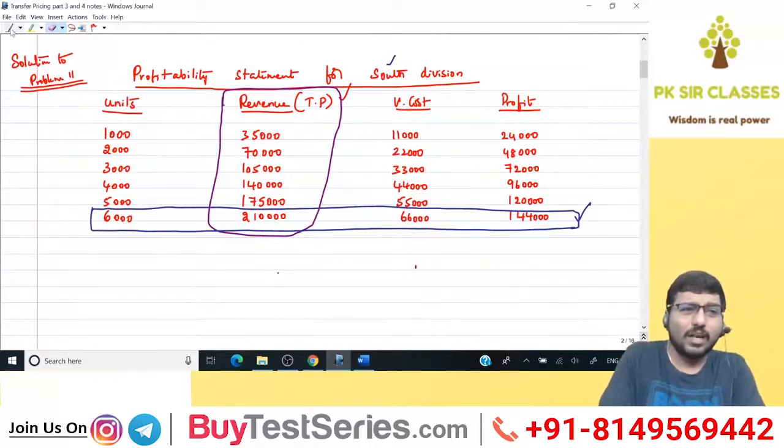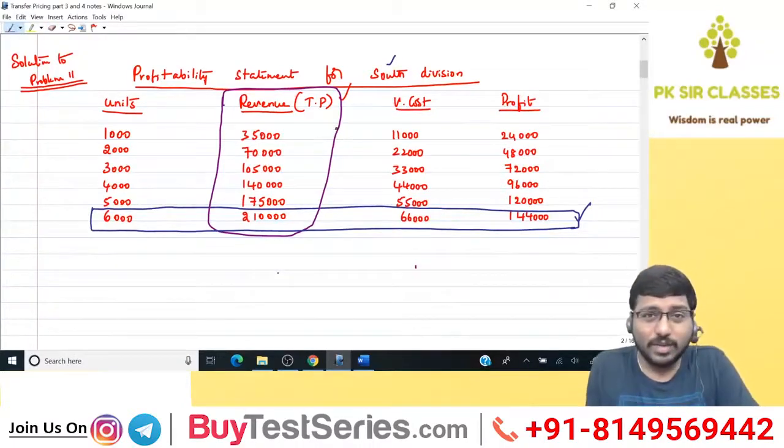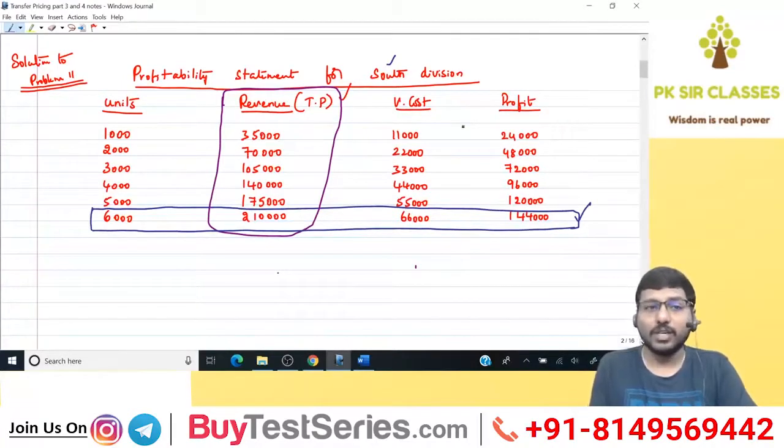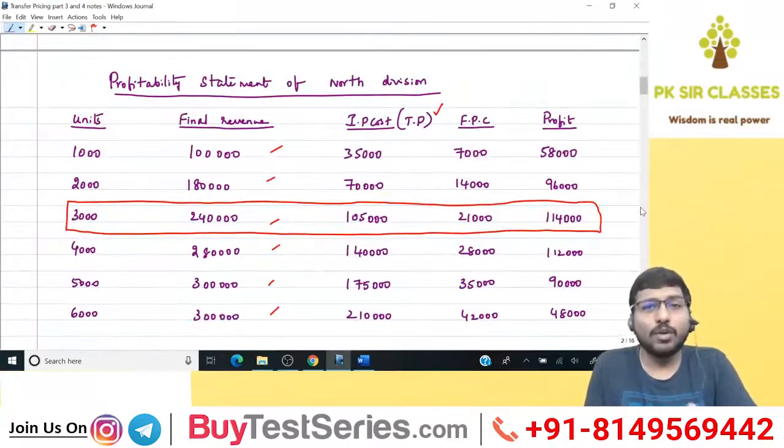It was very simple. I just took units and then revenue, which is nothing but the transfer price for the supplying division. I reduced cost. Many of you might be thinking that it has to be total cost, variable cost plus fixed cost. But since the whole game here is to take a decision, fixed cost remains constant irrespective of your decision, whether it is 1000 units or 2000 or 3000 or 4000 or 5000. Therefore, I took it as irrelevant and ignored it, and took only variable cost to calculate the profit. Got it?